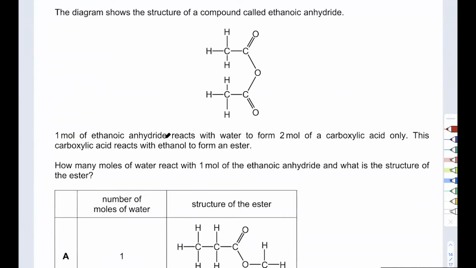The diagram shows the structure of a compound called ethanoic anhydride. Okay, this is something new for us, but that's fine. Judging by this, can you tell me what kind of compound it is? Is it ester? Is it carboxylic? Is it amide? What is it? Ester. As you can see, this is ester. Very good.